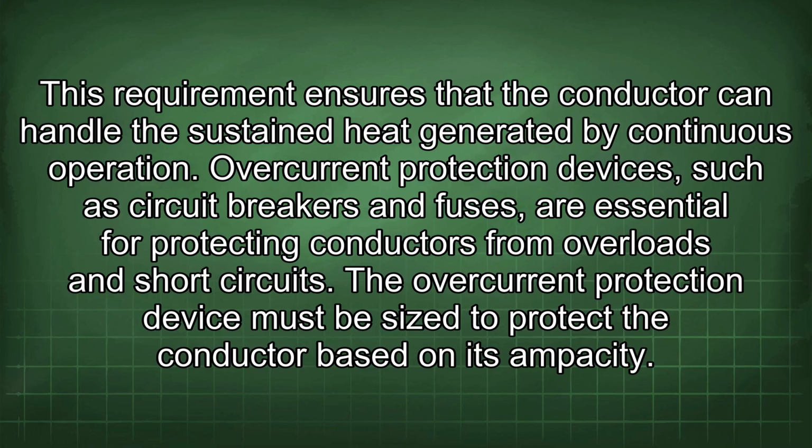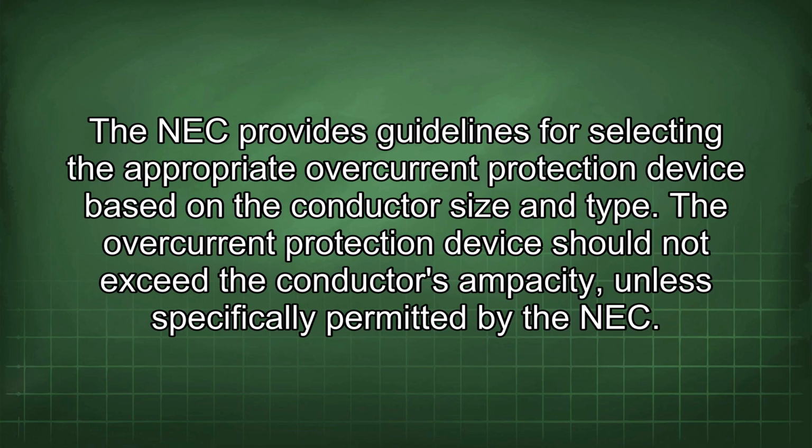Overcurrent protection devices, such as circuit breakers and fuses, are essential for protecting conductors from overloads and short circuits. The overcurrent protection device must be sized to protect the conductor based on its ampacity. The NEC provides guidelines for selecting the appropriate overcurrent protection device based on the conductor size and type.